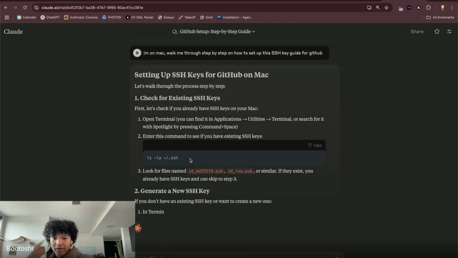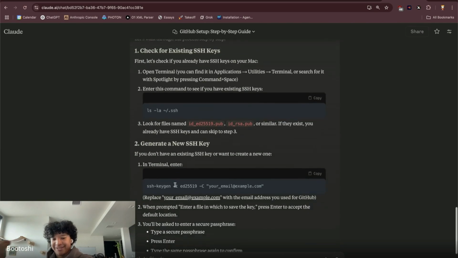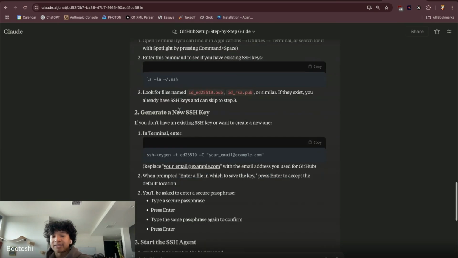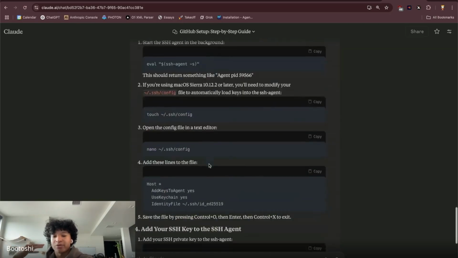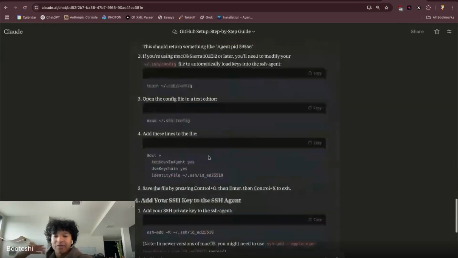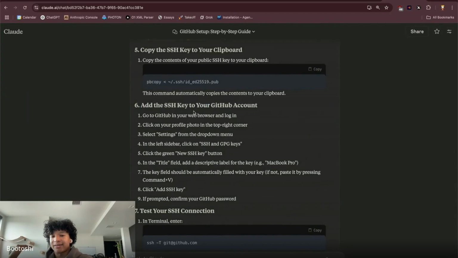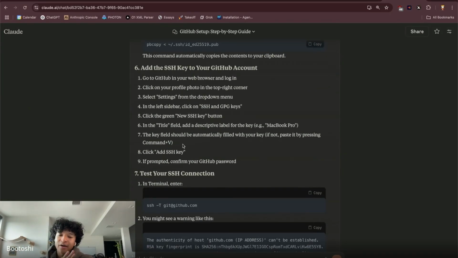And then it's going to go through. I can't do this on stream because it's going to leak my private keys. But if you just follow this literally step by step, it will get you to the point where you set up these keys. Then you can follow the instructions, and it shows you how to add the SSH key to GitHub, and what this whole process does.